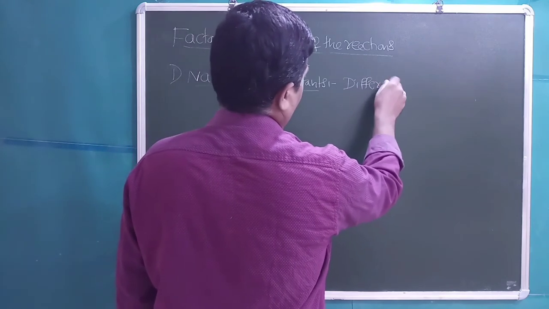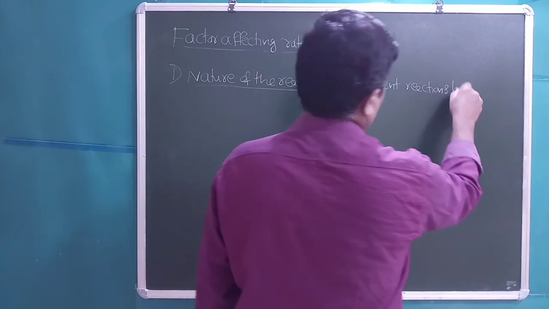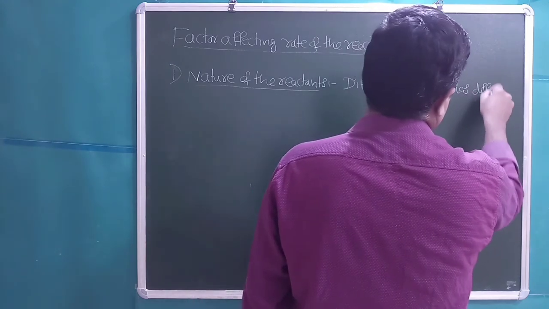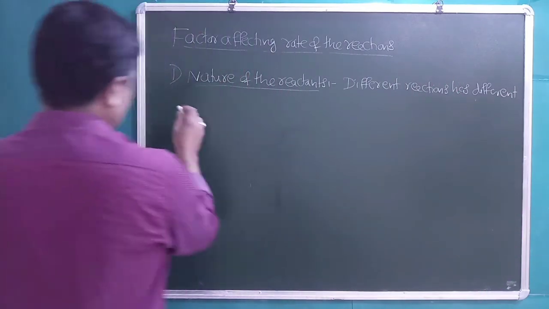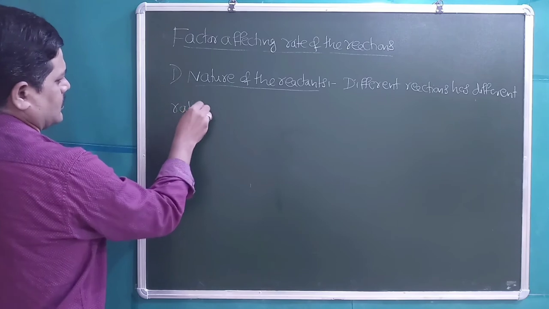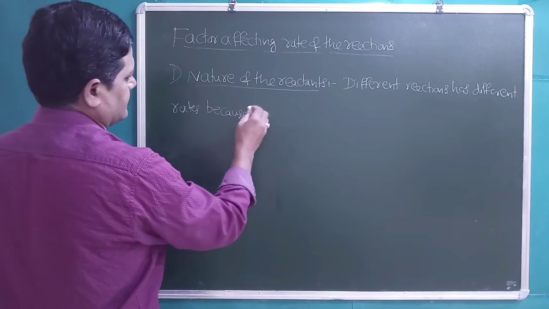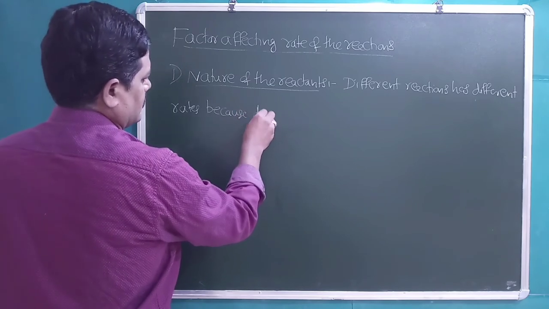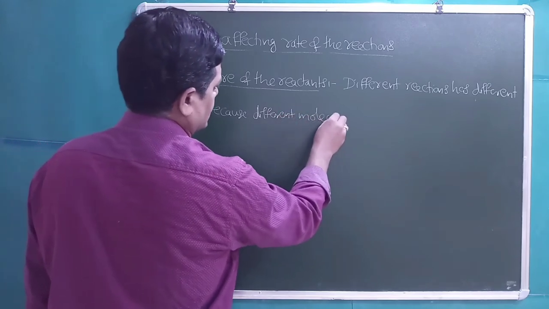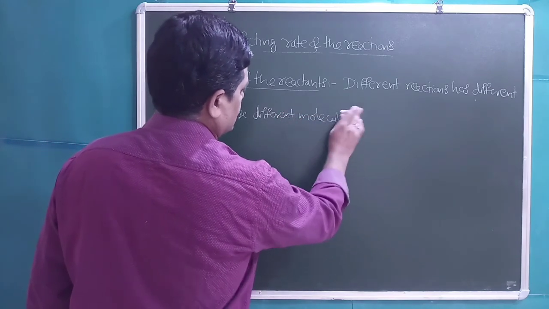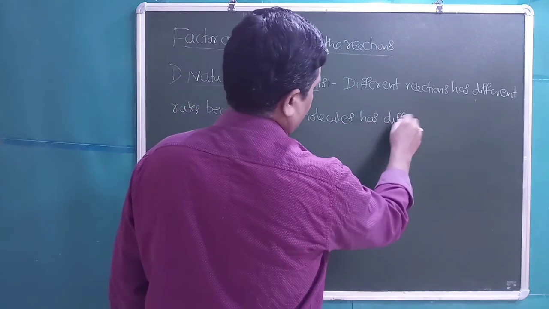Different reactions have different rates, because different molecules have different bonds.